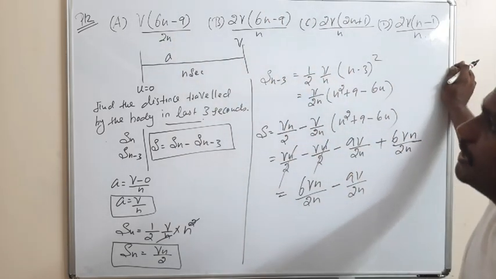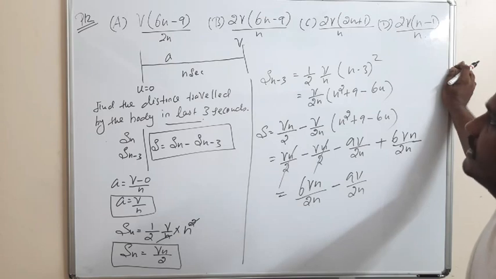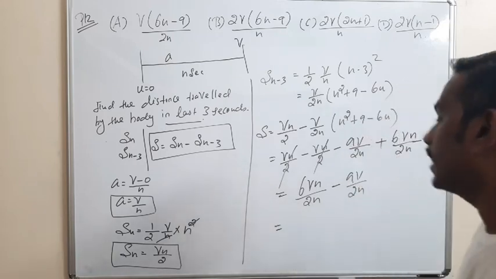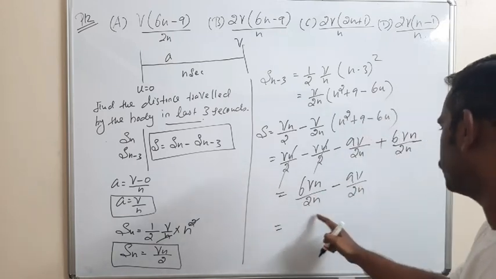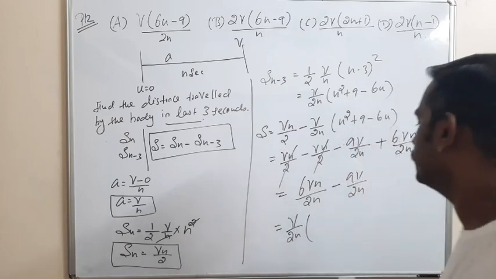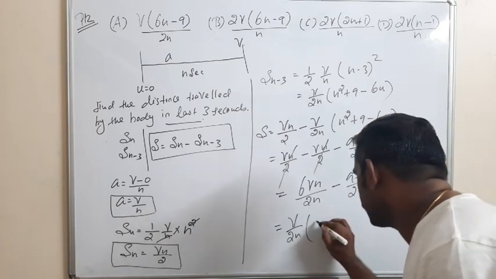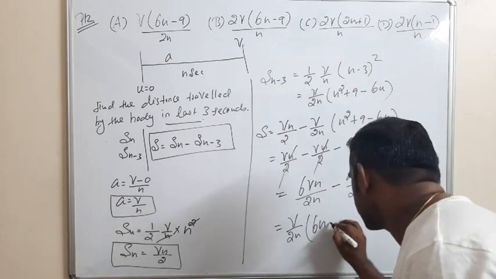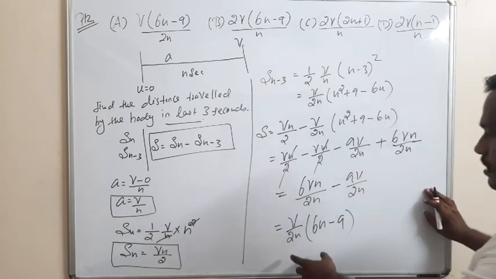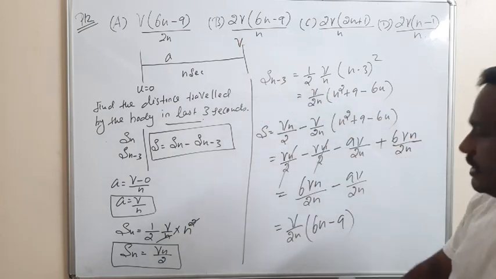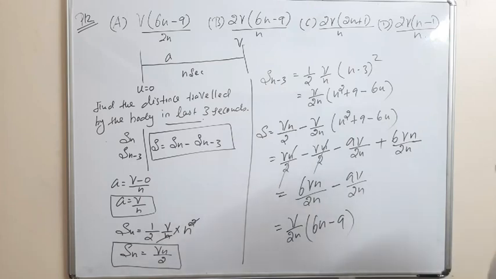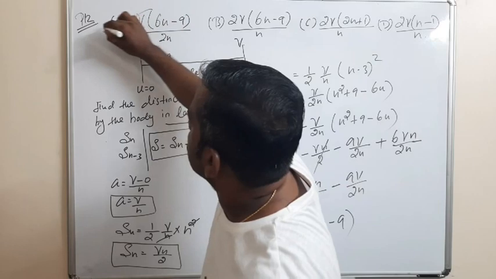Taking v by 2n commonly outside, the remaining is 6n minus 9. So option A, v by 2n into 6n minus 9, is the correct answer.